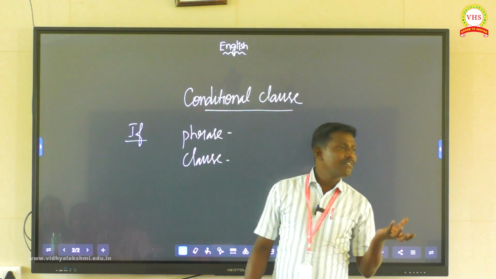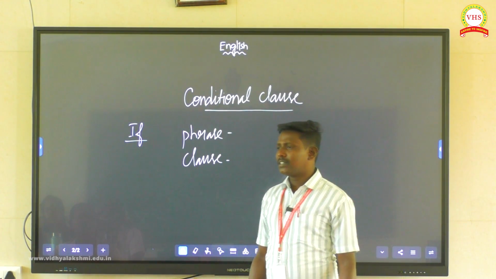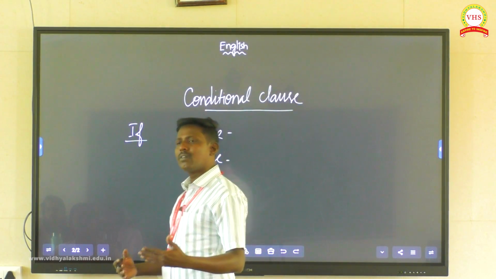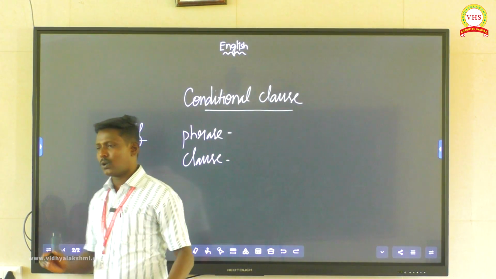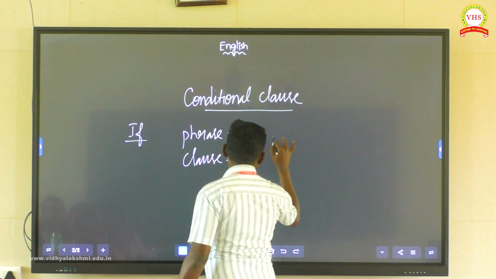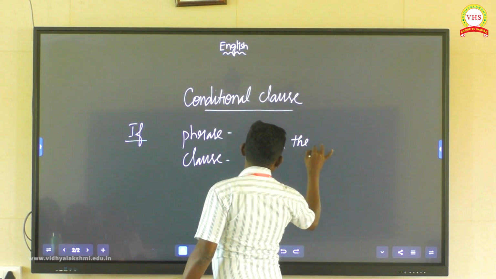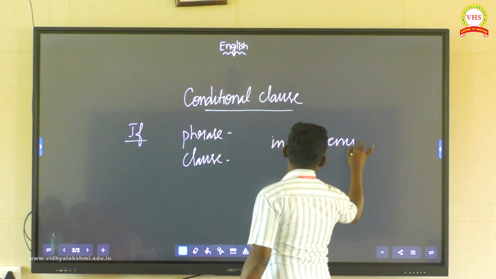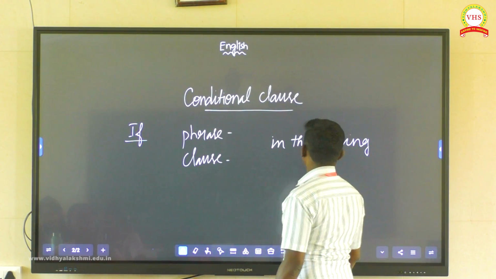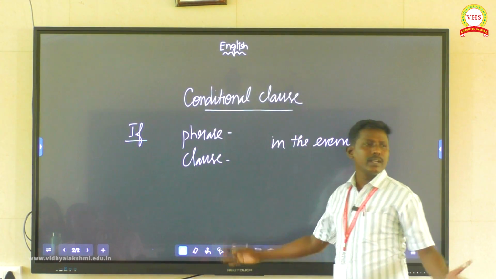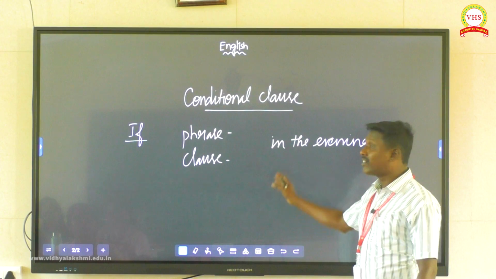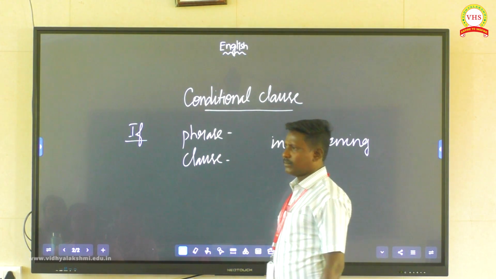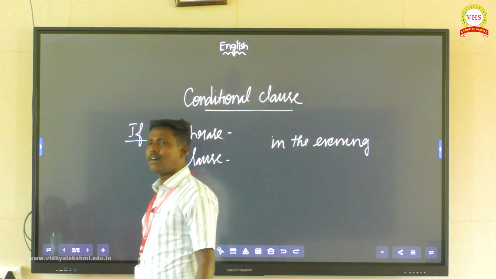A phrase is a group of words which has no subject, no verb, and no complete sense at all. For example, "in the evening." "In the evening" is a group of words. There is no sense at all. That is called a phrase. The same, a clause is also a group of words.